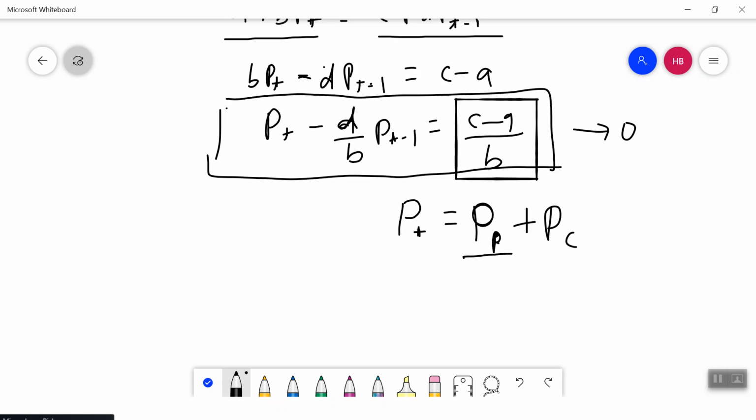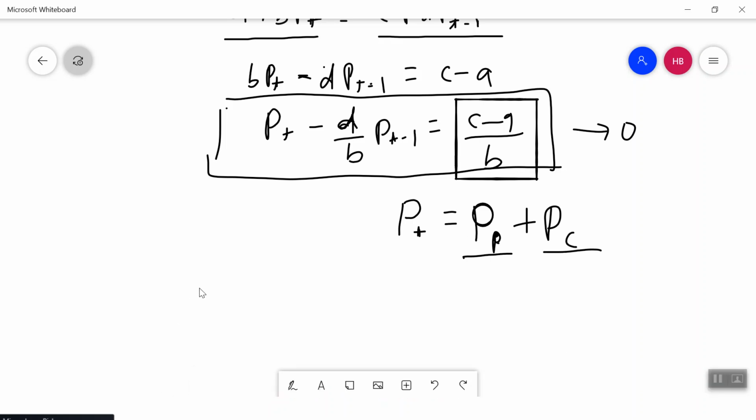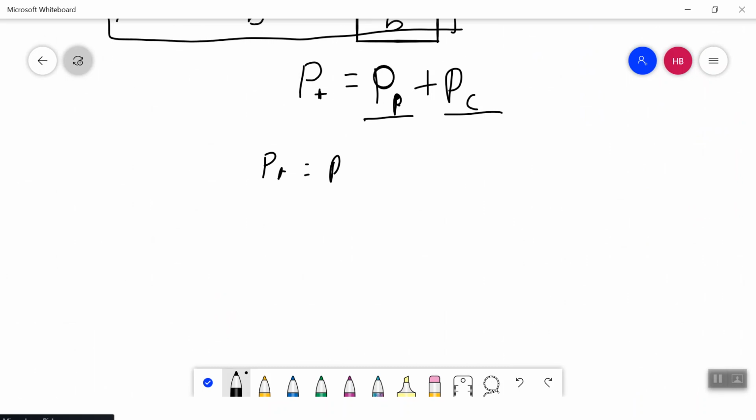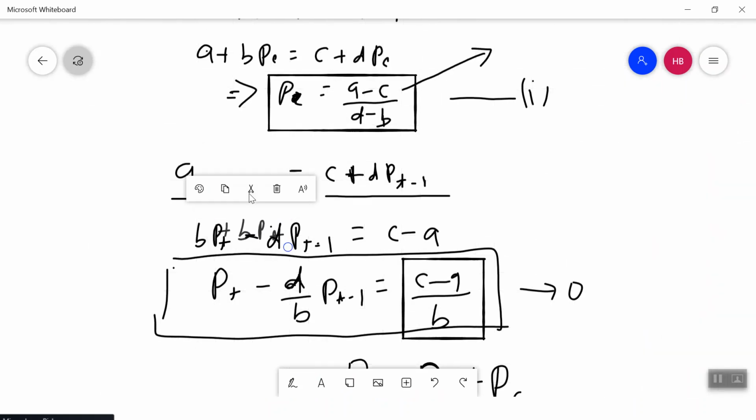The particular solution is nothing but your equilibrium P. So let's first find the particular solution and then we'll find the complementary solution. In order to find the particular solution, we set P_t equal to P_t minus 1 equal to the particular solution, consider that as P dash. That is nothing but the solution for equilibrium, which we got from here.